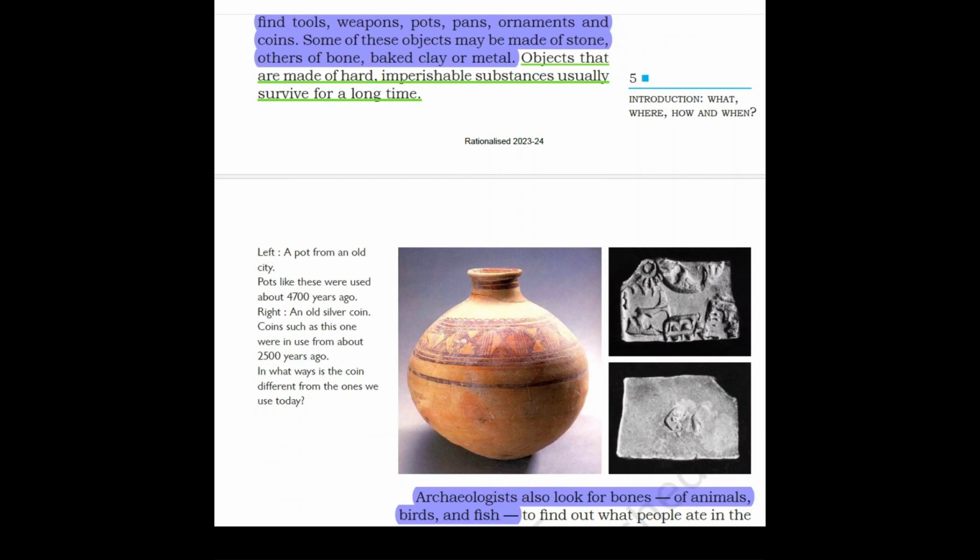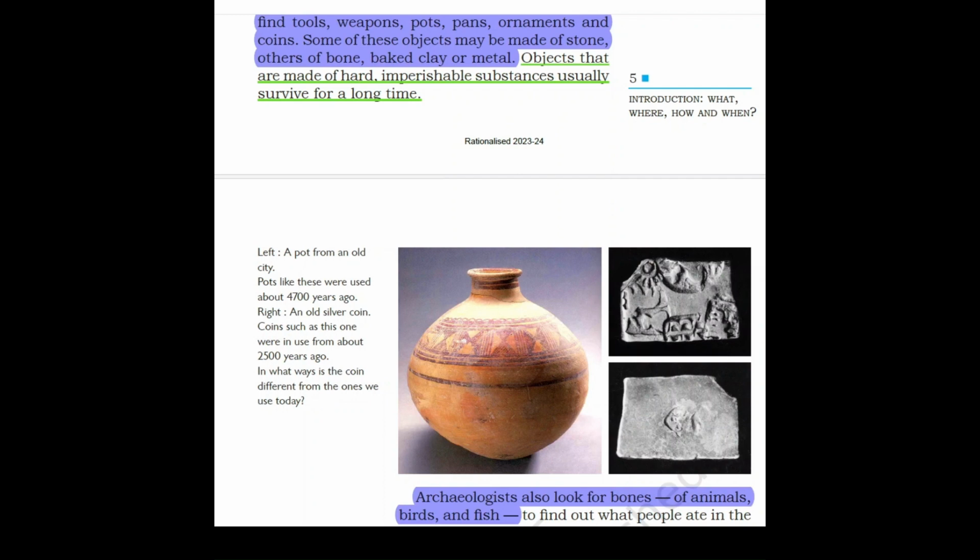Now, in the picture, you can see a pot from an old city. Pots like these were used about 4,700 years ago. Why? To store water or to store some food. On the right is an old silver coin, which was used by merchants from about 2,500 years ago.